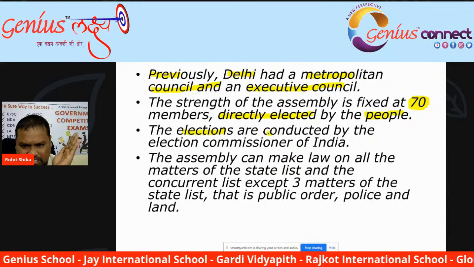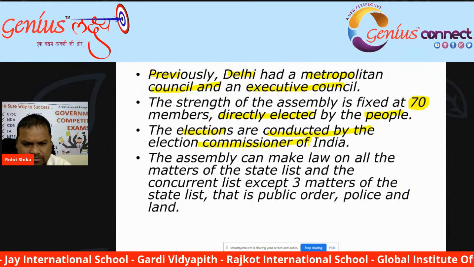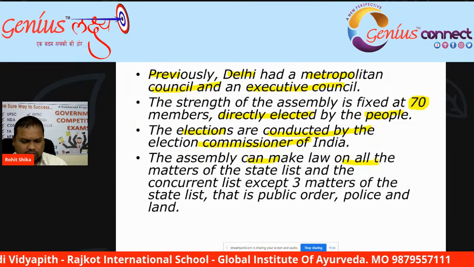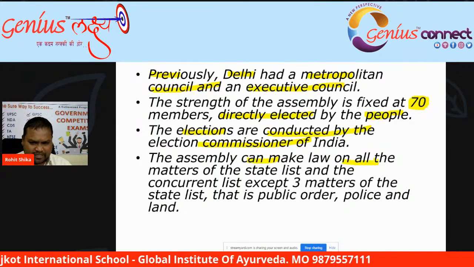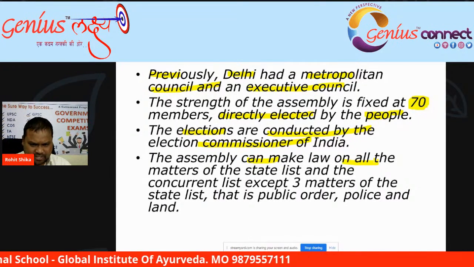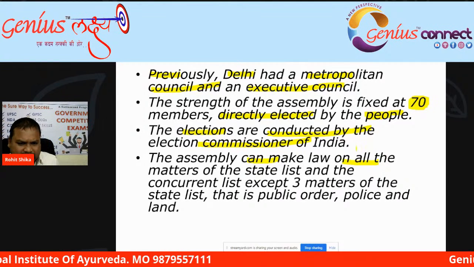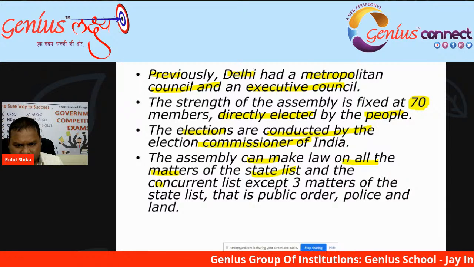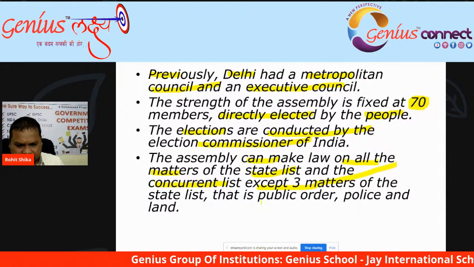The elections are directly conducted by the Election Commission. The assembly can make law because it is an assembly like a state assembly. So the assembly can make law on the matters of the state list and concurrent list, except three matters.